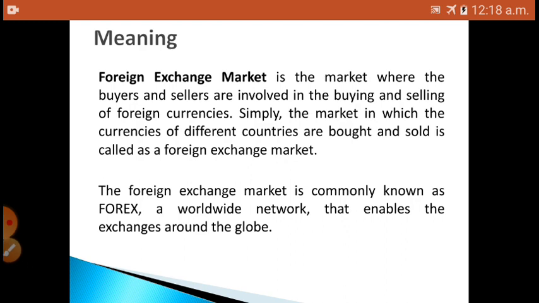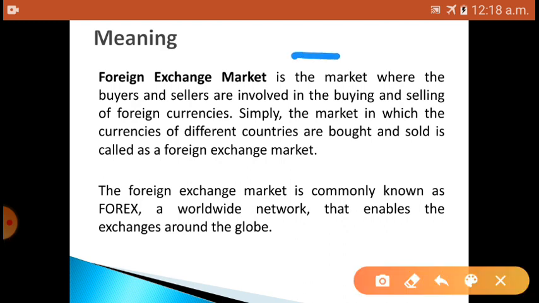Okay, let us study the meaning. A foreign exchange market is one kind of market. It is a market where buyers and sellers are involved. For what purpose are they involved? They are involved in the buying and selling of foreign currency.